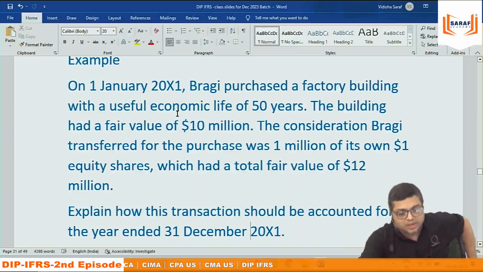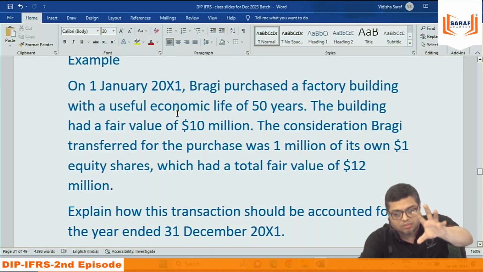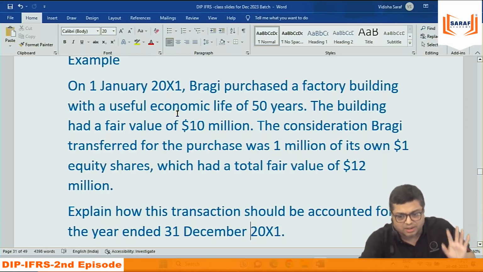On 1st January 2011, B purchased a factory building with a useful economic life of 50 years. This is the example which I give, 1,50,000 computer and I gave 5,000 shares. This is that example, normal. Not relevant for exam, just that.